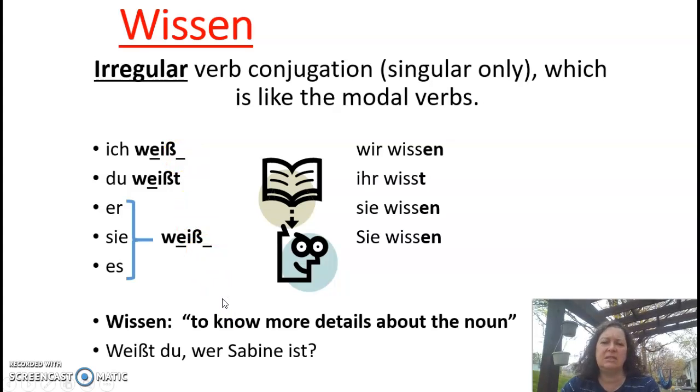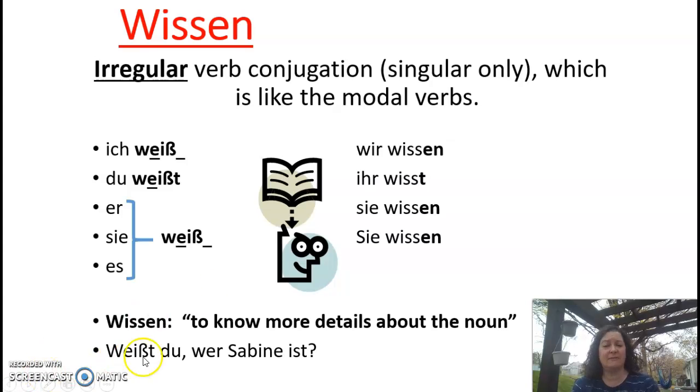Okay, so wissen means to know. You already know a verb that means to know. Kennen, a completely regular verb. Ich kenne, du kennst, er kennt, wir kennen, ihr kennt, sie kennen. But kennen is to know a person, place, or thing, a noun. Wissen is to know something, facts, or information about the noun.